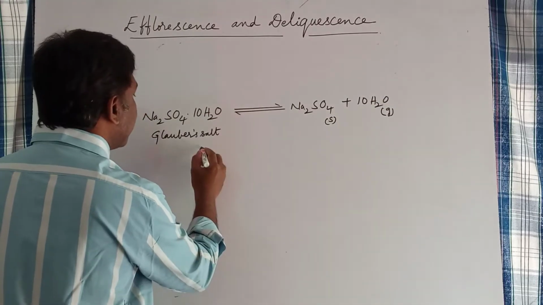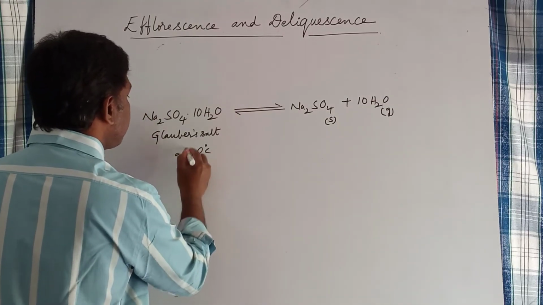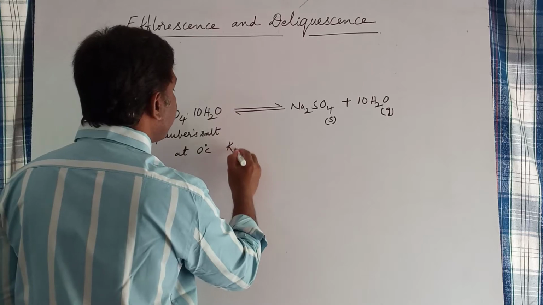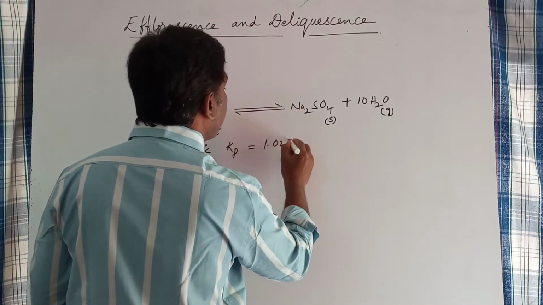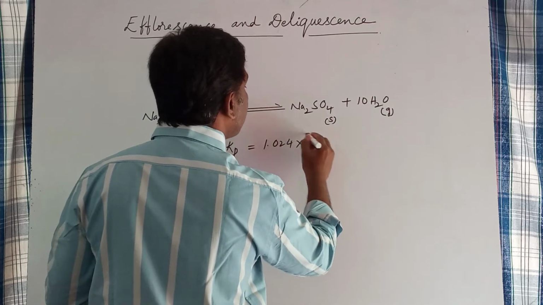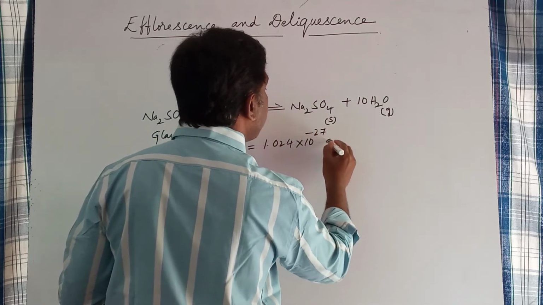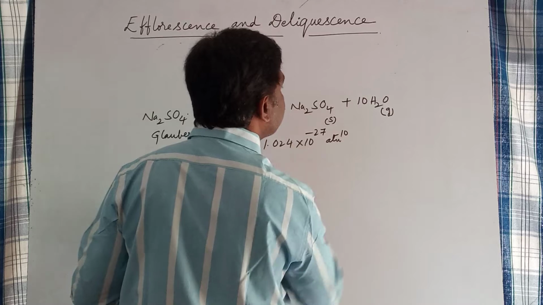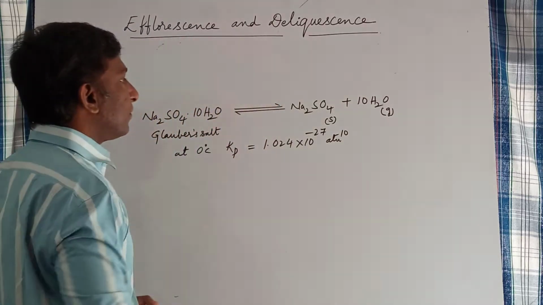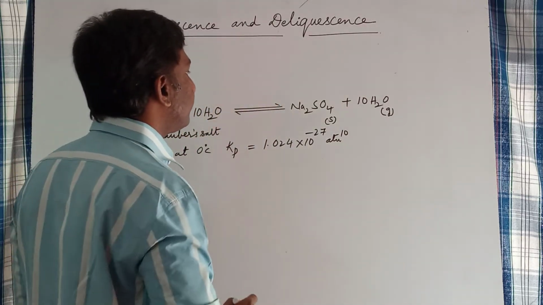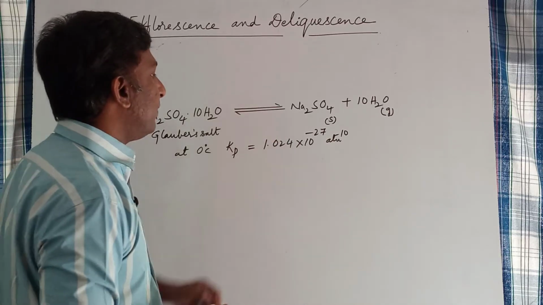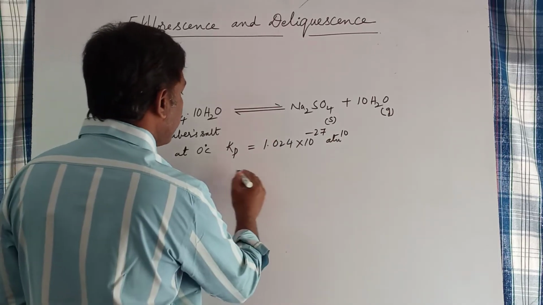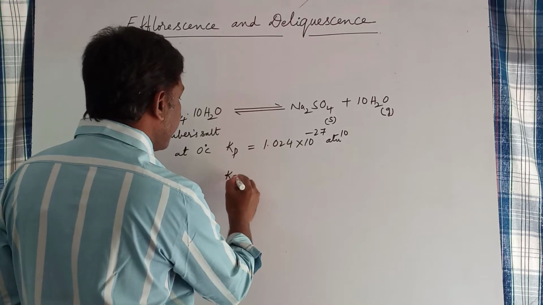At 0 degrees centigrade, the Kp value for this equilibrium is 1.024 into 10 to the power minus 27 atm to the power 10. So for this equilibrium, you can calculate the vapor pressure of water. How can you calculate it? From the value of Kp.